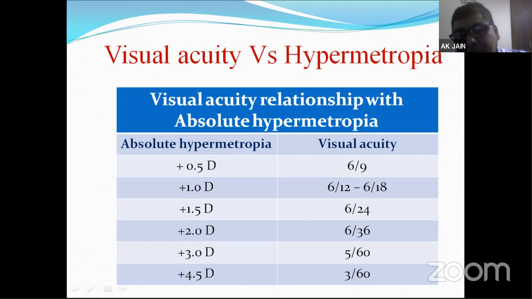When the absolute hypermetropia is plus 5 diopters or more, as we can see, if it becomes 4.5, the visual acuity remains only 3/60. That is roughly 30% of normal visual acuity. We have to understand that these are rough, approximate comparisons: at how much absolute hypermetropia, what will be the visual acuity of the person.